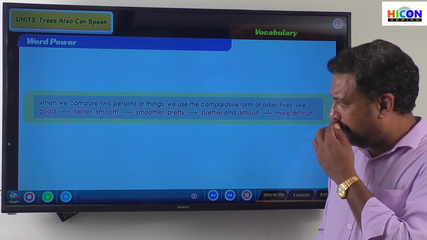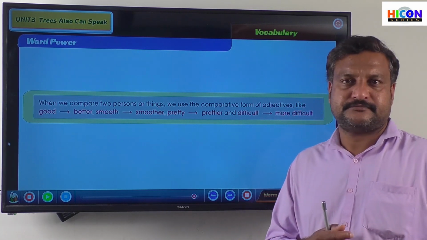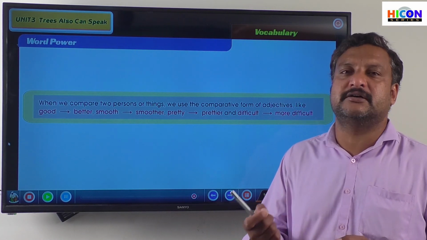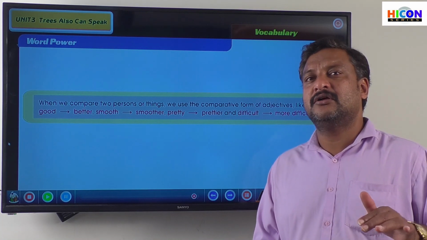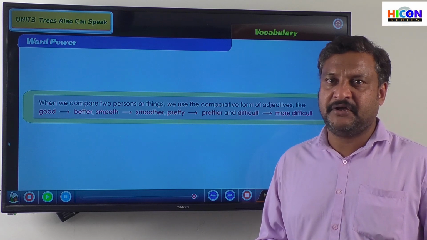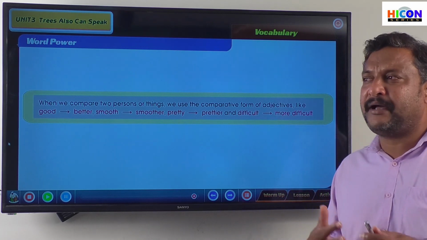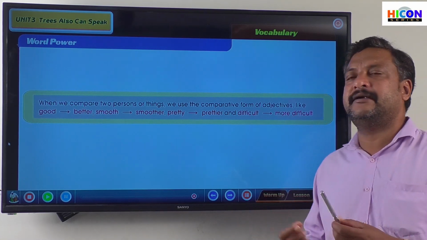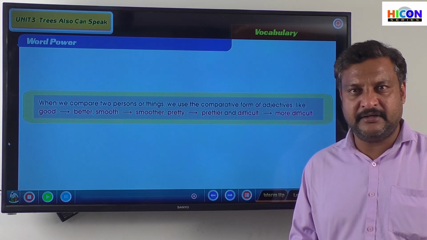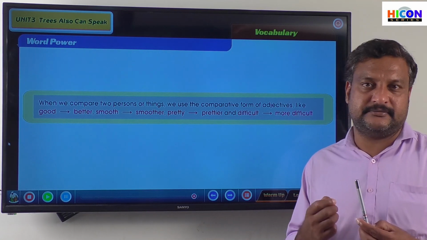So this word taller is making a comparison actually, isn't it? Tall, taller. Okay, so when we have to make a comparison between two things, we use these er added words, right? We just add er.